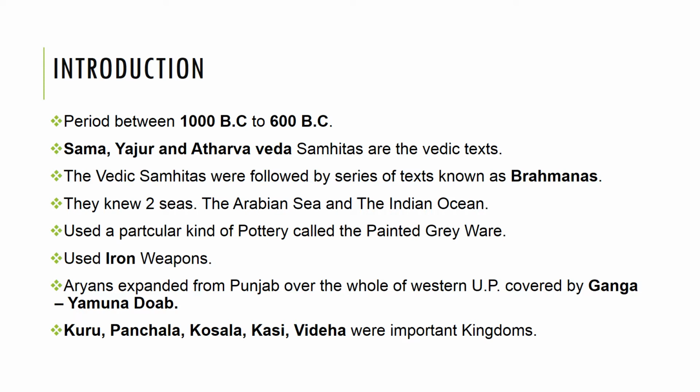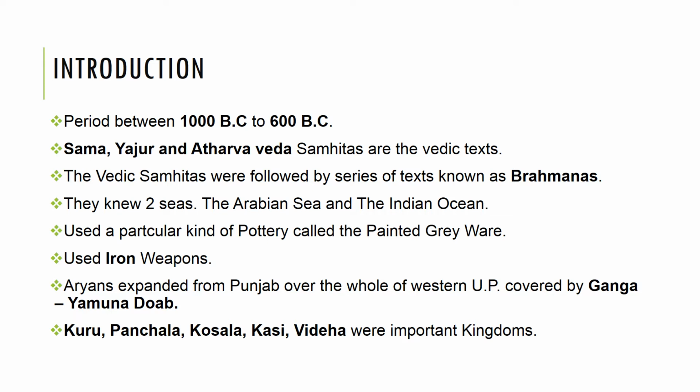Aryans expanded from Punjab over the whole of western Uttar Pradesh, covered by the Ganga Yamuna Doab, and even to the borders of Bengal in the east. Kuru, Panchala, Kosala, Kasi, Videha were the important kingdoms during this later Vedic age. Kurus occupied Delhi and the upper portion of the Doab. This area is called Kurukshetra, or the land of Kurus.